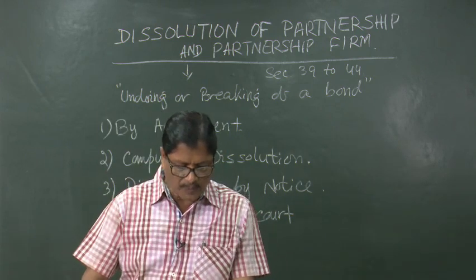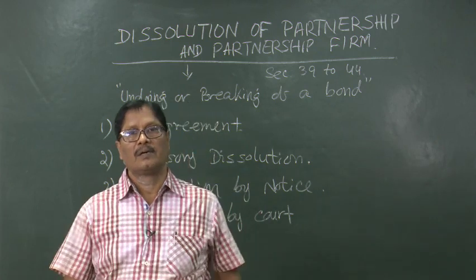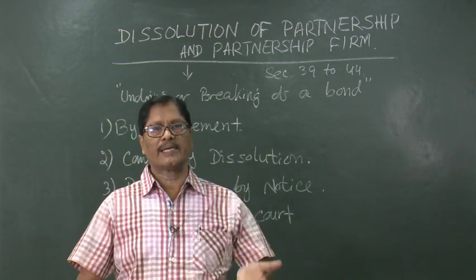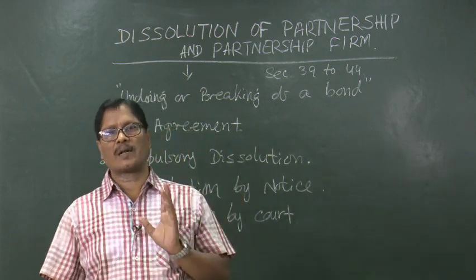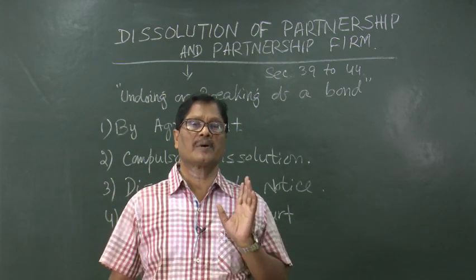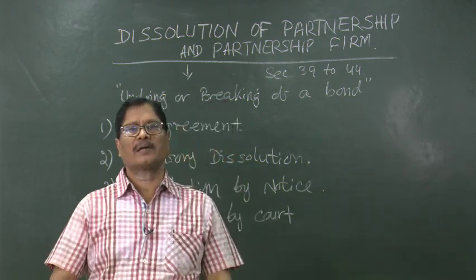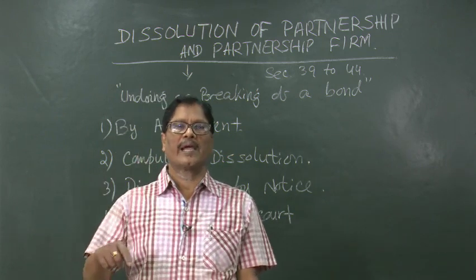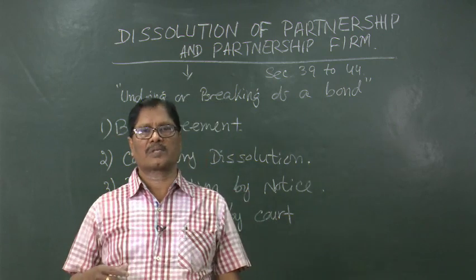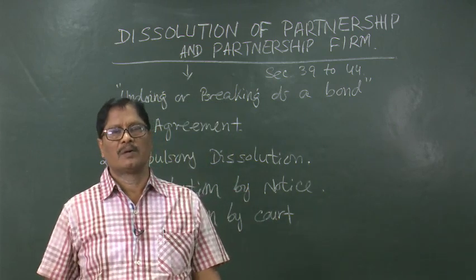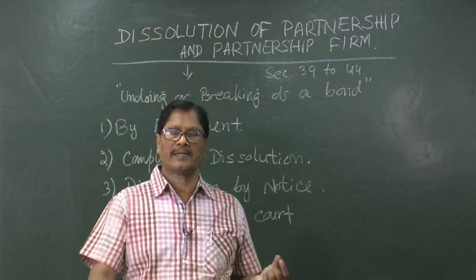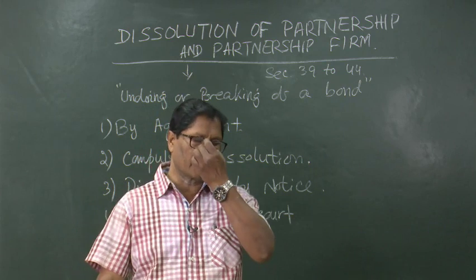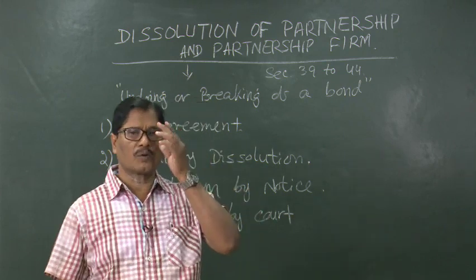Then, a partner transfers the whole of his interest. Actually, no partner can sell his share to another person without the consent of others. So, if one partner makes such a breach of contract, suppose Mr. A transfers his share to his son B, it is not possible, provided other partners agree, then only it will be possible. If he has done it without the consent of other partners, on this ground they can go to the court of law.